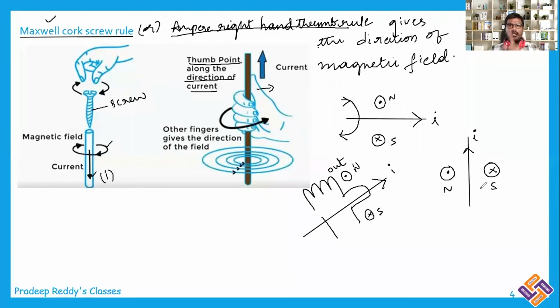Okay, and remember, north and south depend upon the reference frame from which you are observing. So this is outward and this is into, represented with the into mark. Clear? So these are the directions of the magnetic field produced due to different current carrying conductors.